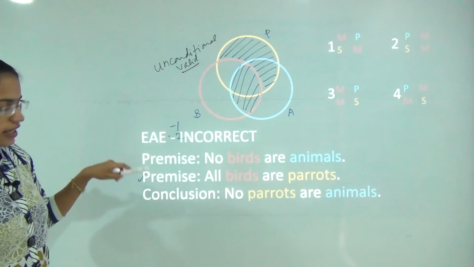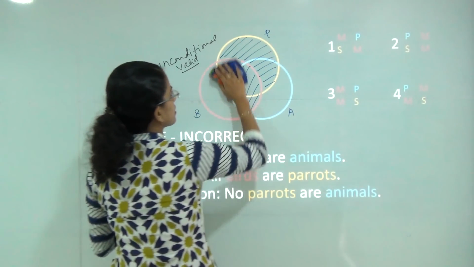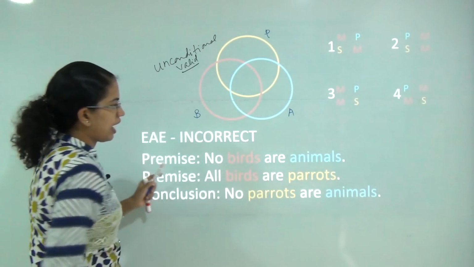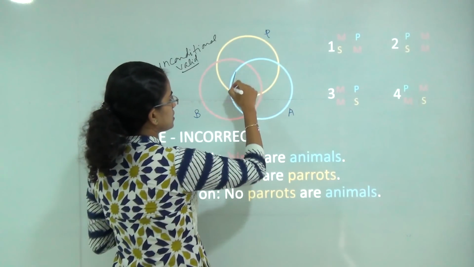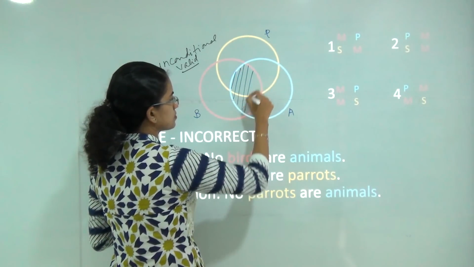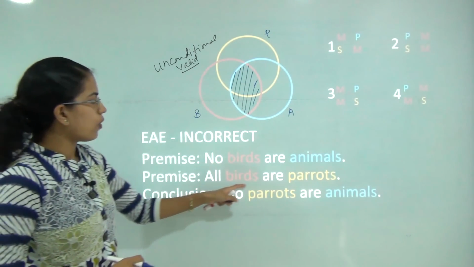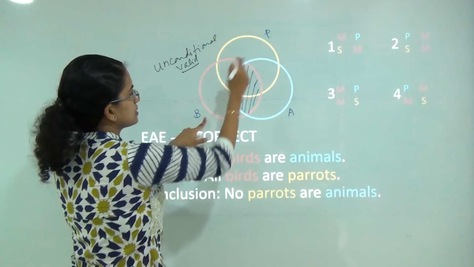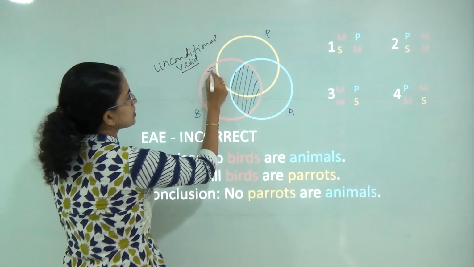Let's discuss a case where EAE holds incorrect. So I have the same Venn diagram here. I say no birds are animals. So this region would be removed because here all birds are animals. Then I say all birds are parrots. So all birds are parrots. So what I would do is, I would remove the remaining region.